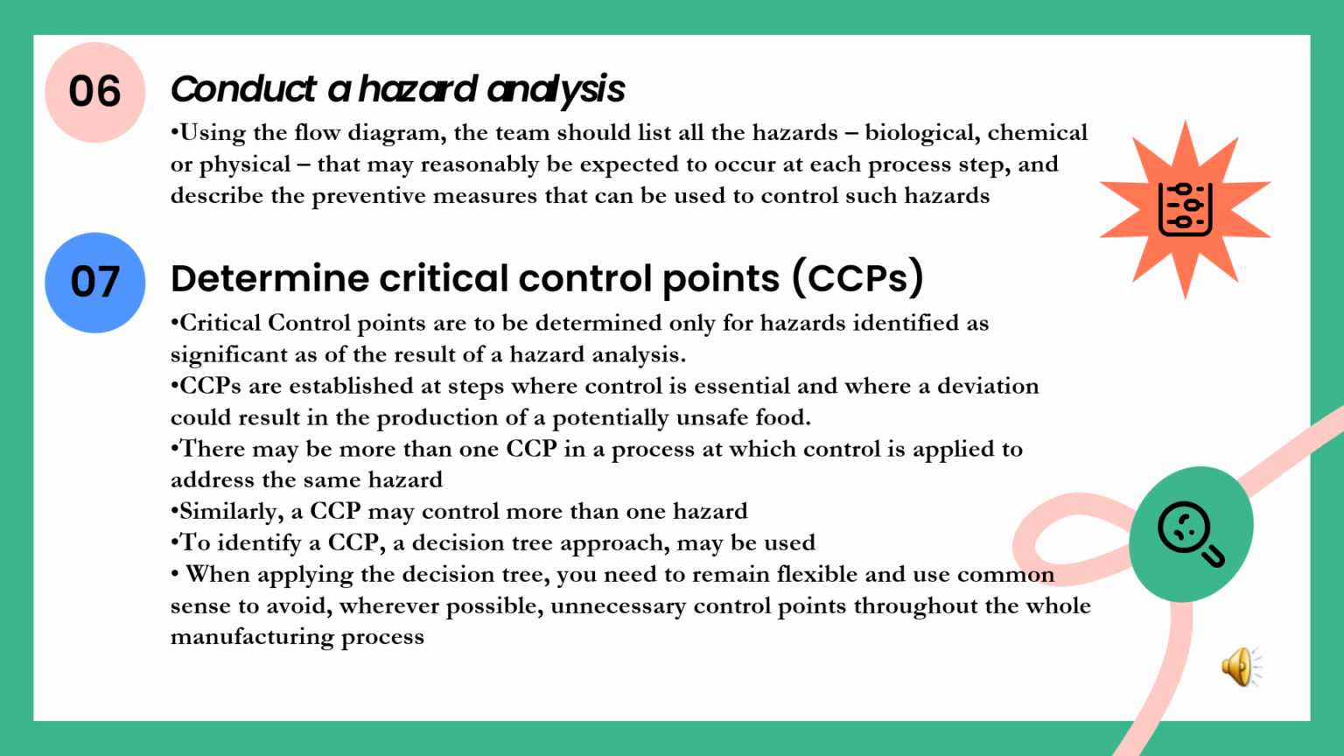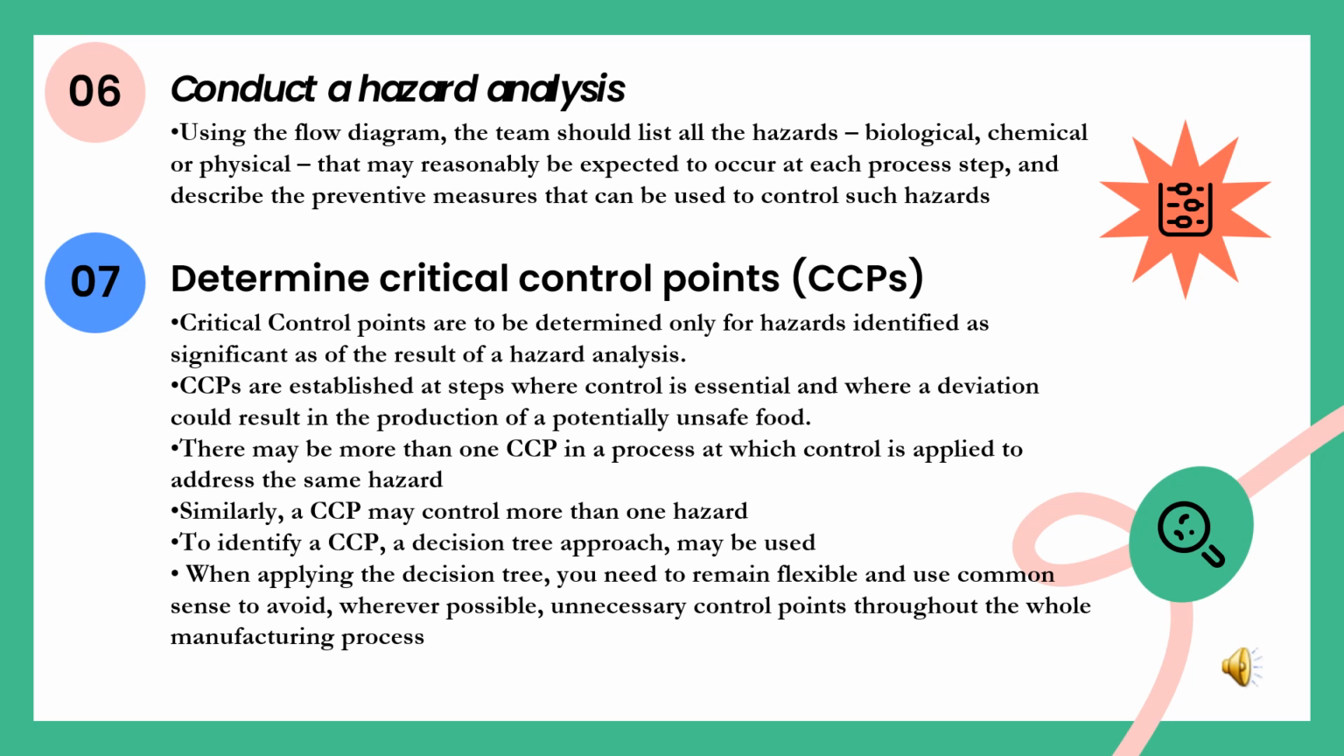In the seventh step, critical control points are determined. After the hazard analysis is conducted, critical control points are determined only for those hazards which are identified as significant. CCPs are established at steps where control is essential and where a deviation could result in the production of potentially unsafe food. To identify a CCP, a decision tree approach may be used. When applying a decision tree approach, we need to remain flexible and use common sense to avoid unnecessary control points throughout the whole manufacturing process.